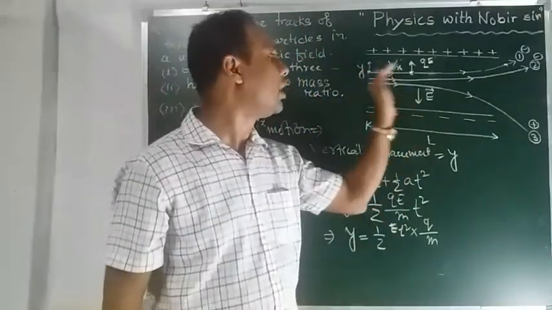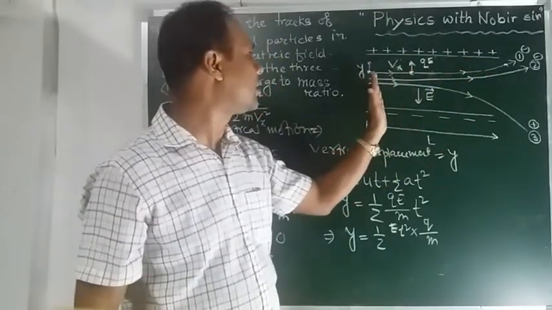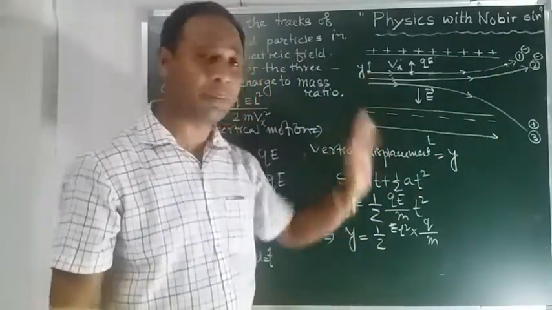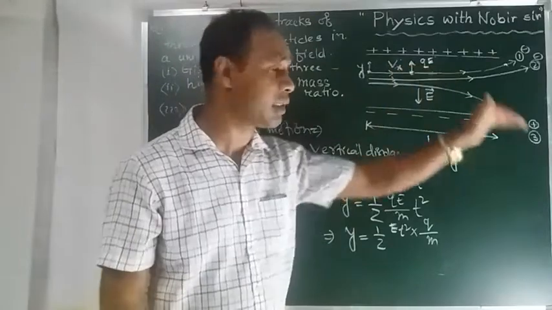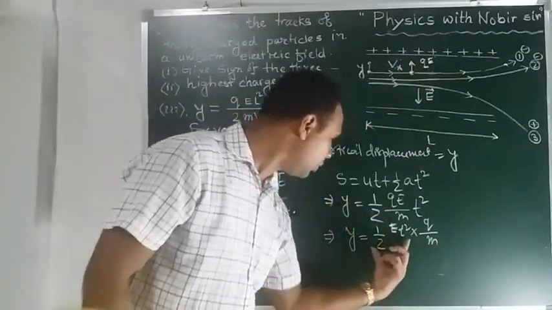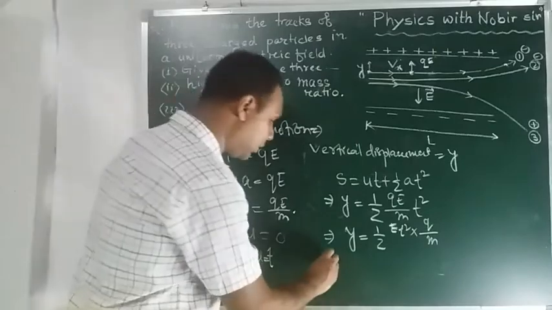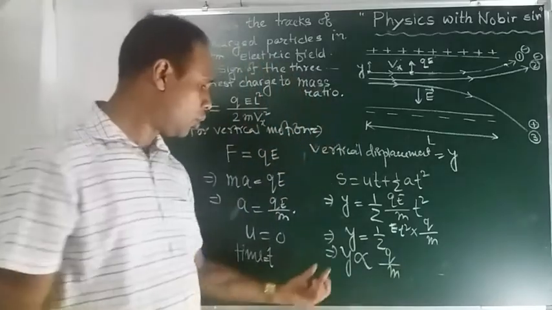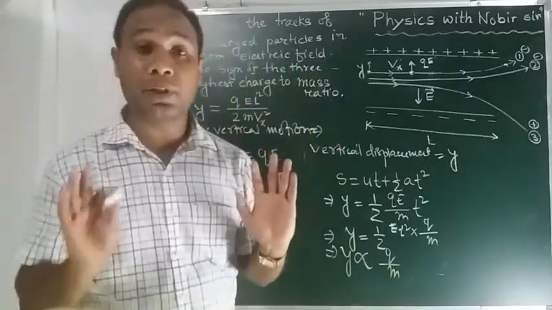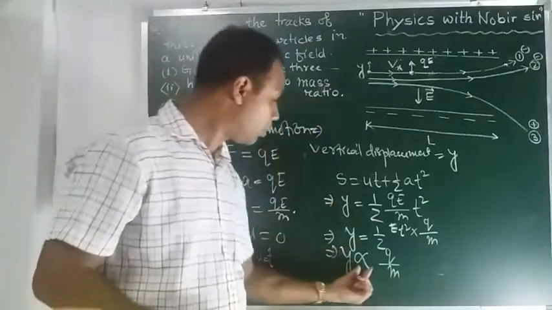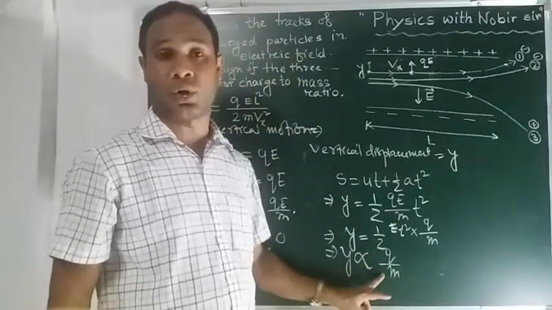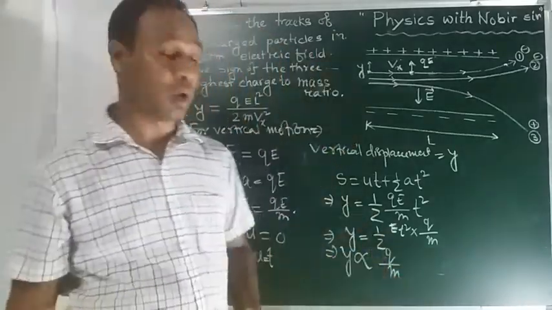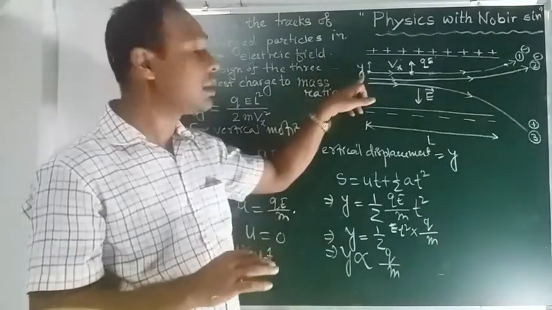Because the horizontal velocity is v, and it is uniform along the horizontal direction, to cover this amount of distance the same time will be required for all the particles. So t is the same. From here we can conclude that the displacement y is proportional to q by m. We got one thing: the vertical displacement is proportional to q by m, the charge to mass ratio.